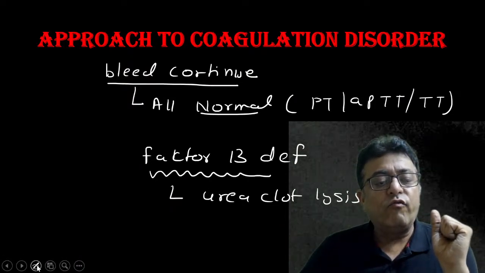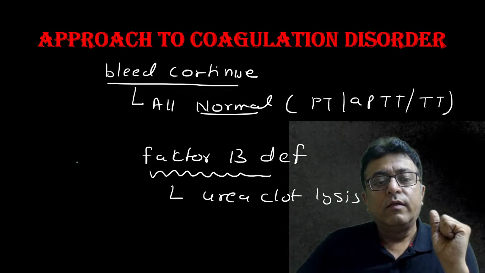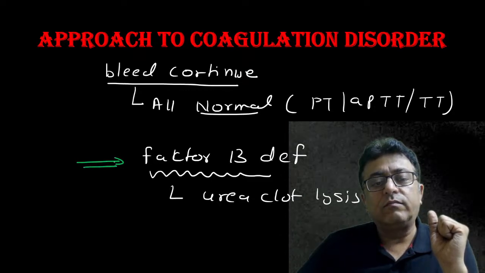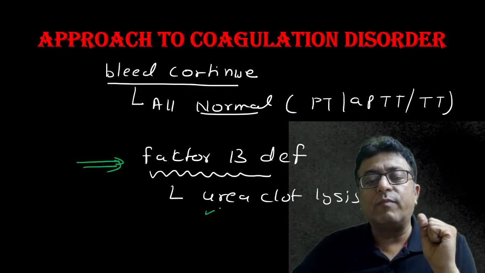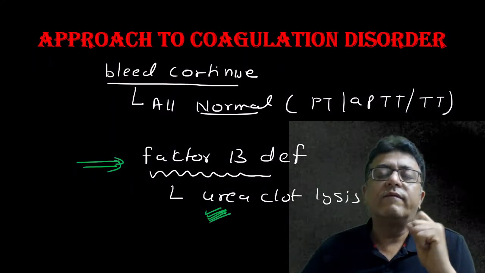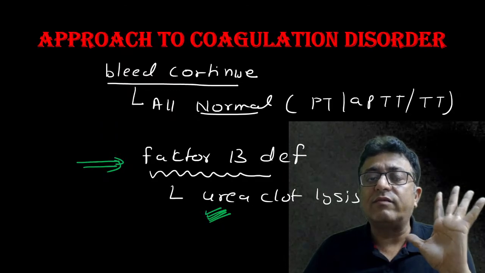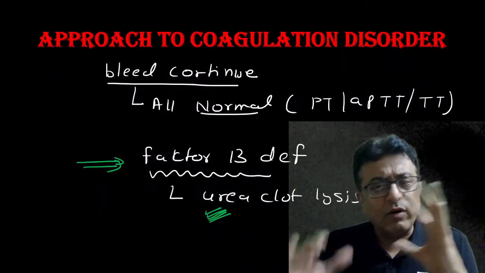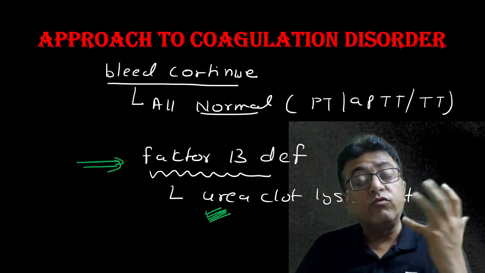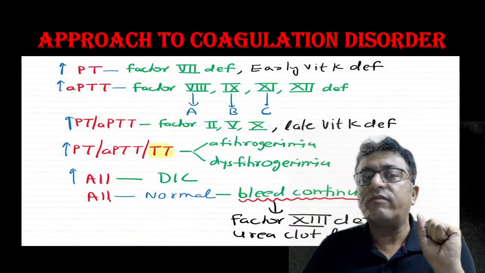Then it is factor 13th deficiency. It is diagnosed by urea clot lysis test. So this is the basic. If you remember this flow diagram, so many questions are there as it is.